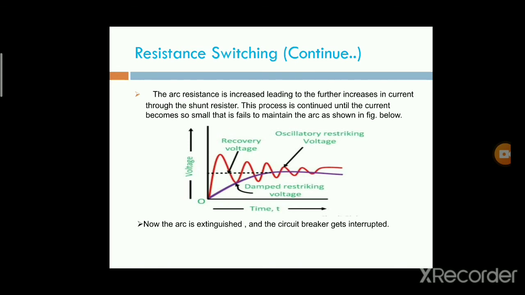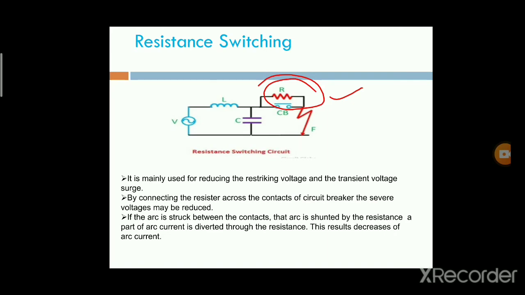That will be explained in resistance switching. In the present class, the main important topics are the current chopping phenomena, resistance switching, and the derivation for the rate of rise of restriking voltage and also the restriking voltage. By calculating the restriking voltage, after that we calculate the rate of rise of restriking voltage.